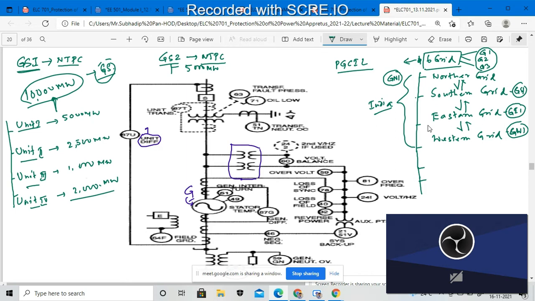Apart from these four grids, another two grids will be connected: northeast, and another one. बोलो, और एक तो ग्रिड क्या है?